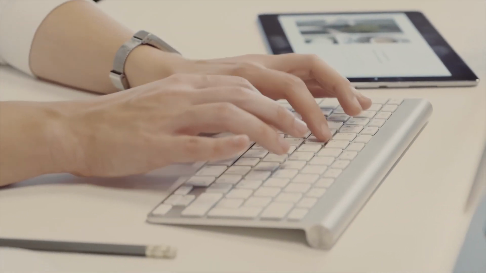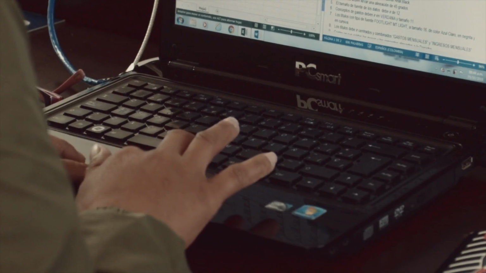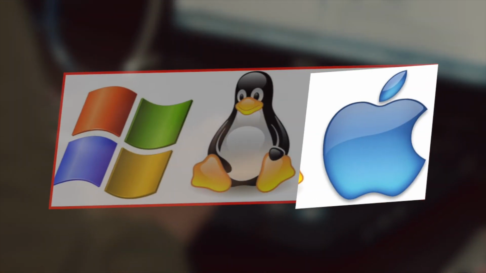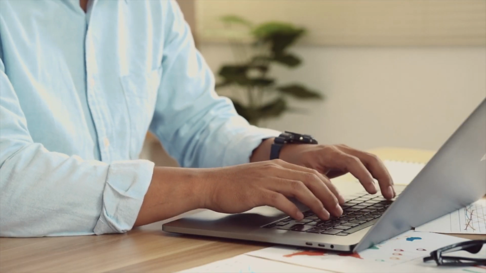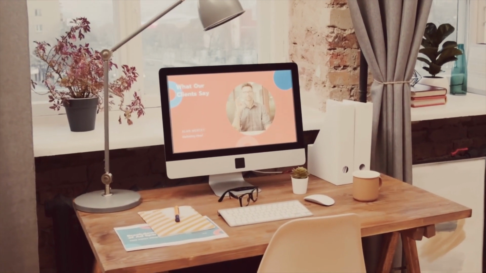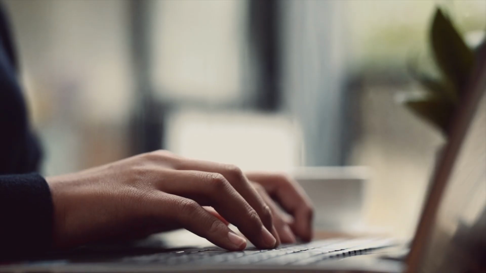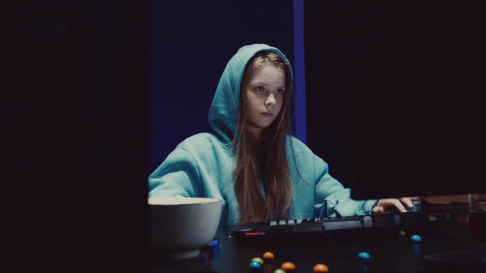In the world of personal computing, there's a constant debate about which operating system, or OS, reigns supreme. The three giants in this area are Windows, macOS, and Linux, each with its own set of unique features, strengths, and weaknesses. Choosing the right operating system can greatly impact your daily computing experience, whether you're a casual user, a creative professional, or a hardcore coder.